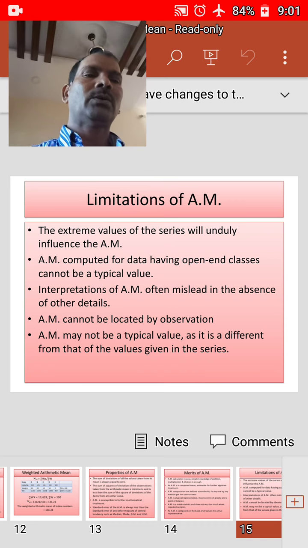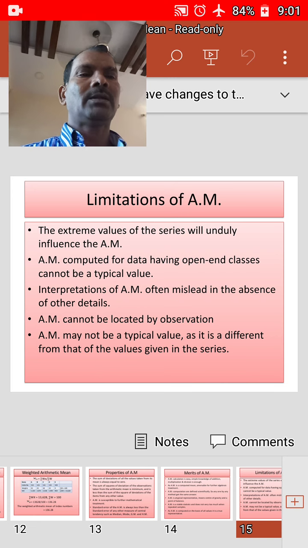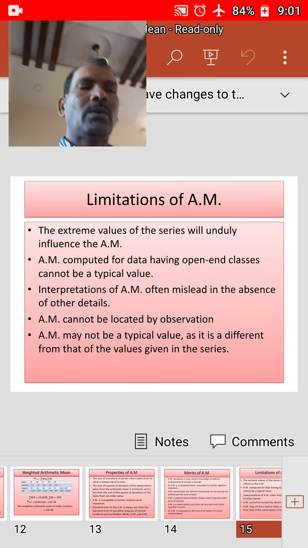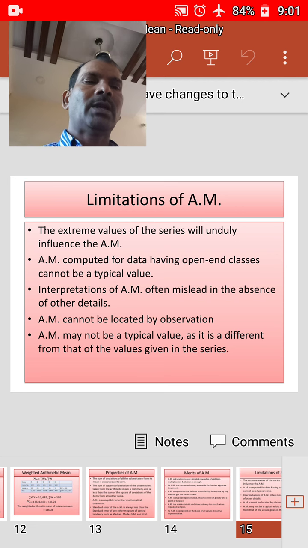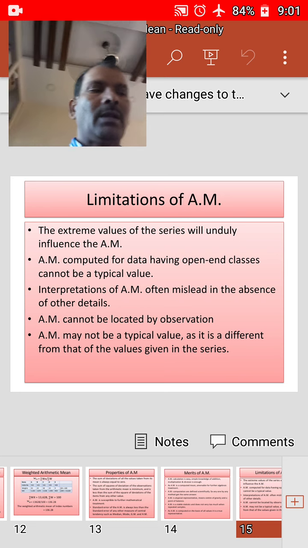On the basis of the original data, while college A is showing an improving performance, college B is showing a declining performance. But this has not been revealed by the arithmetic mean.